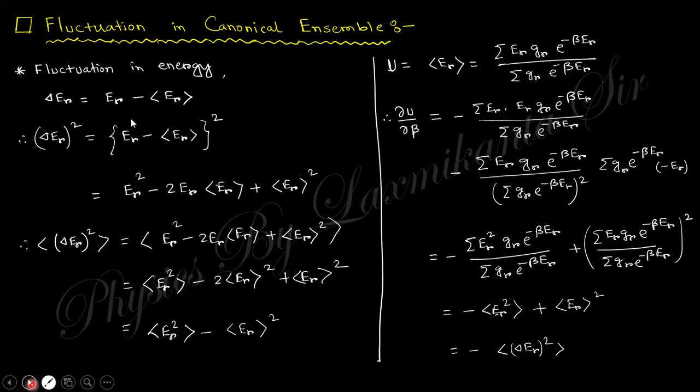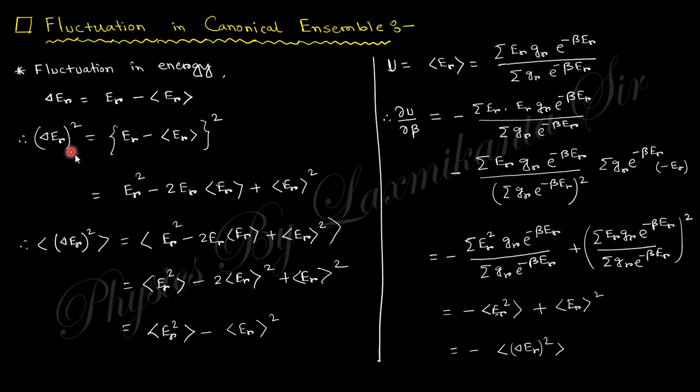Now we need to find the fluctuation in the canonical ensemble. Fluctuation means the change of a value from its average value, the separation between the value of any data and its average value. If you take the square, you get the formula of a whole square.